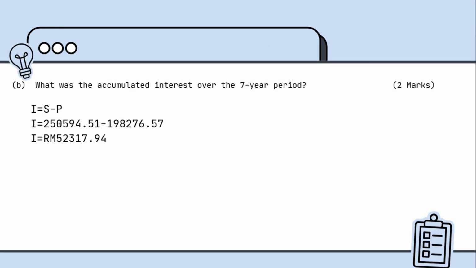For question B, we need to find the total interest earned throughout the whole period. To do this, we use a simple formula, which is interest equals S minus P. So for the future value of 250,594 ringgit and 51 cents, we subtract the present value of 198,276 ringgit and 57 cents.